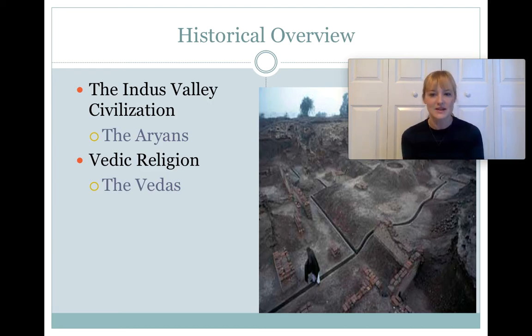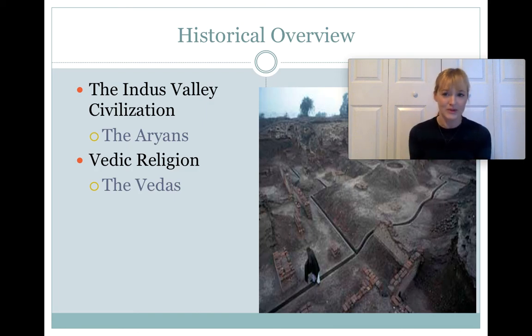There are other texts in Hinduism which are much more popular and much more widely read. So the Vedas are an important text to know. They're an important text to see a glimpse of, and to know that they are sort of this unifying factor and this sort of beginning point for Hinduism.